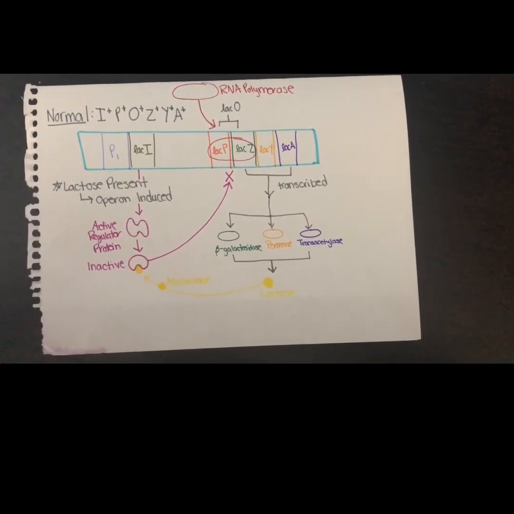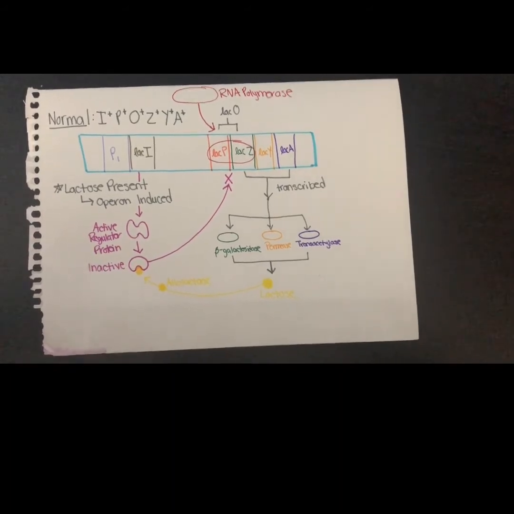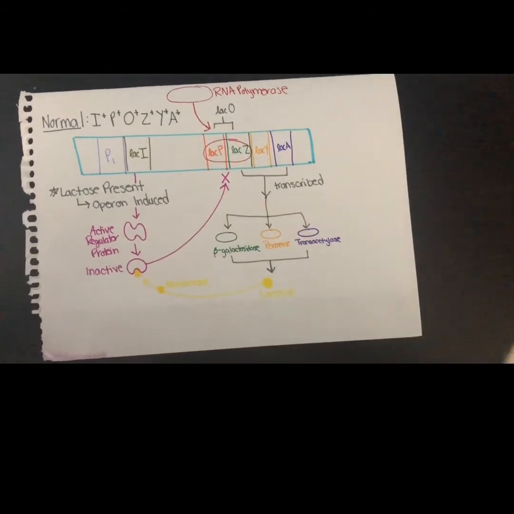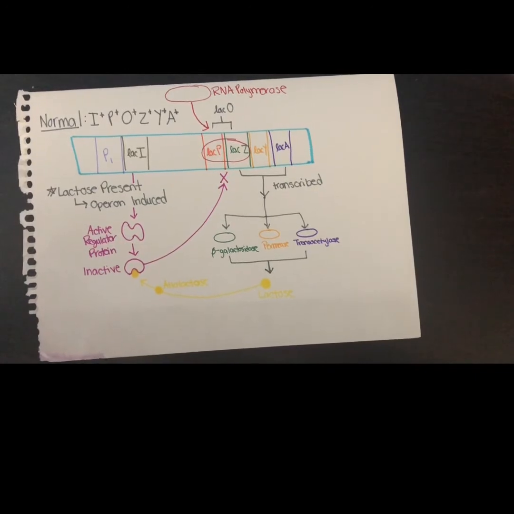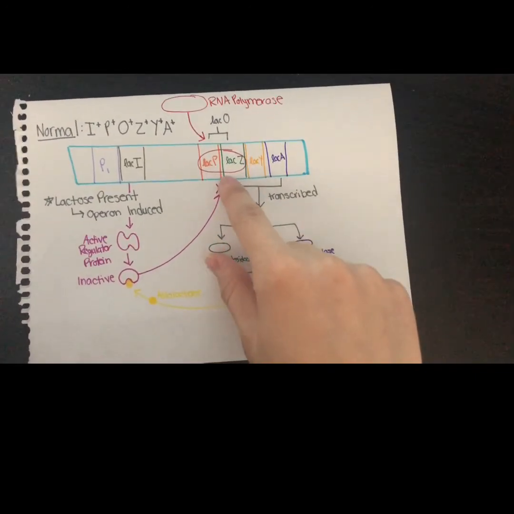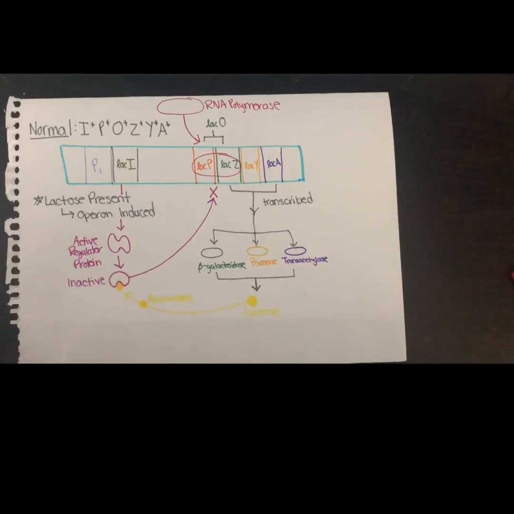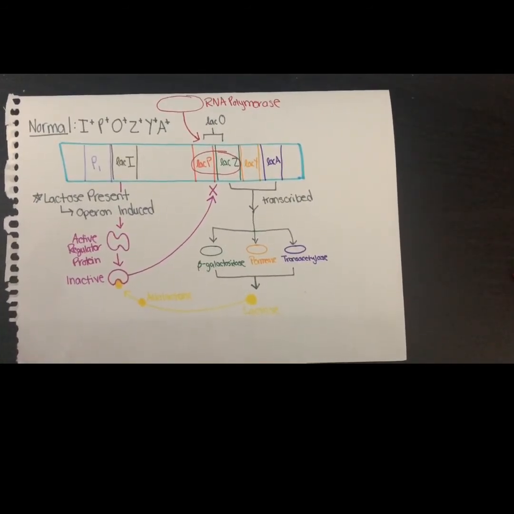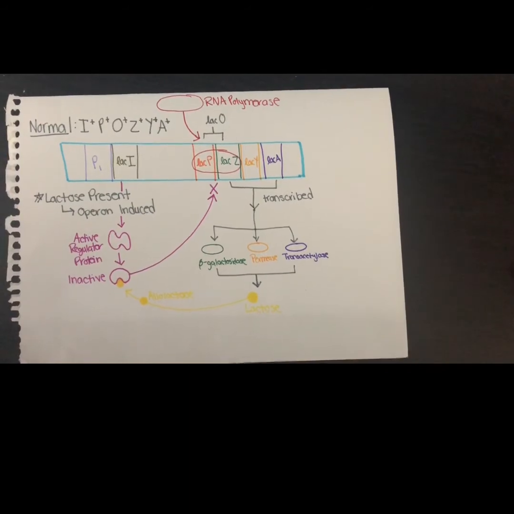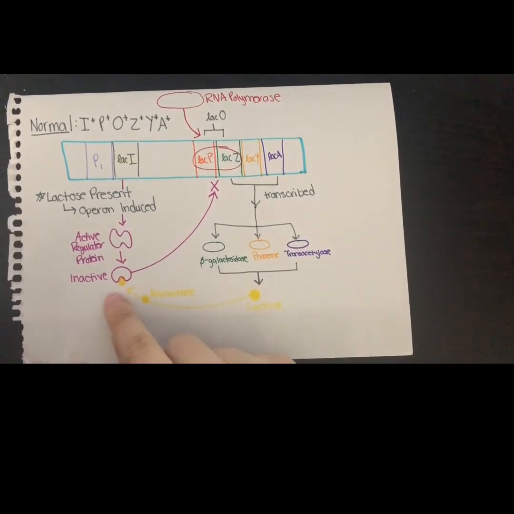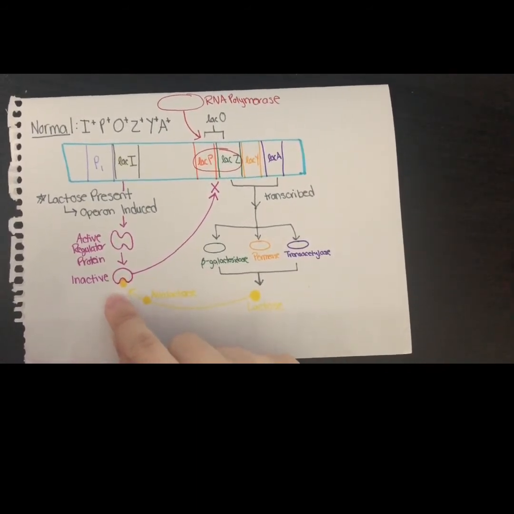When the molecule allolactose is bound to the repressor molecule right here, it represses the repressor and allows RNA polymerase to bind to the lac O gene, transcribing all of the other enzymes and creating proteins. These proteins then help lactose, specifically beta-galactosidase, to turn into allolactose and then bind again to the regulator protein.